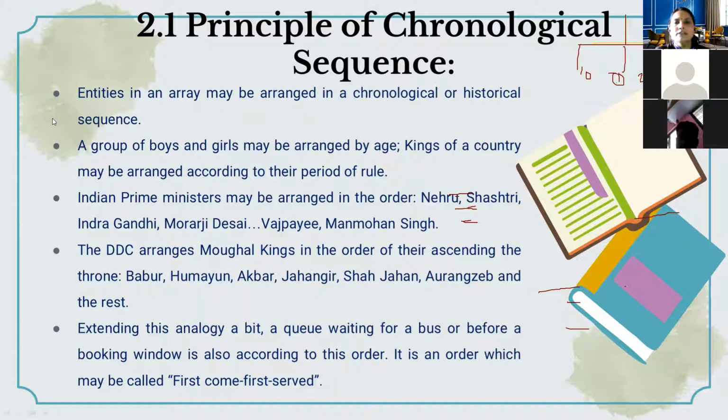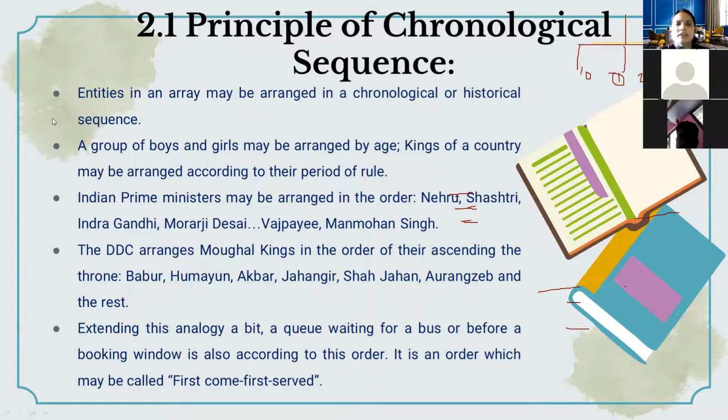Then 1958, then 1959. So whenever we arrange the array, we have to follow the chronological order, or the principle of later in time. According to the time, whatever development is there, that we have to follow, and give the sequence.